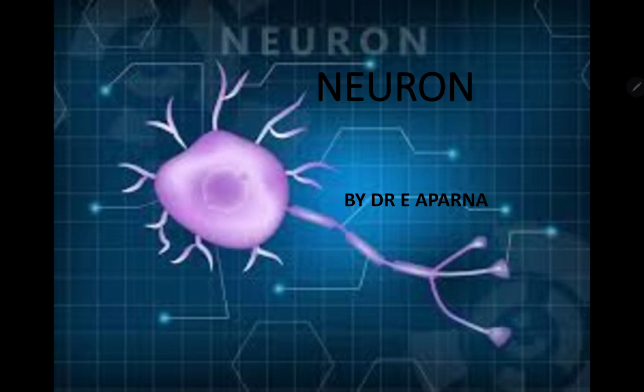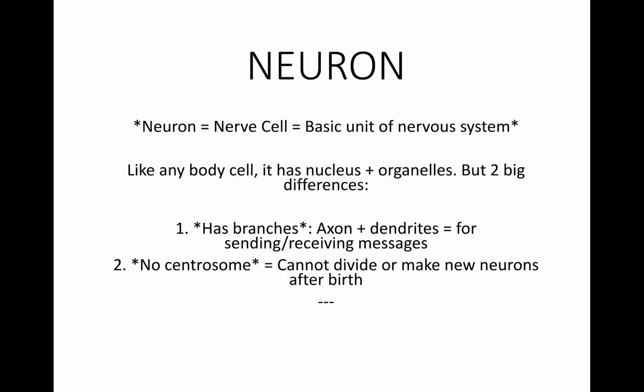Neuron. So what is a neuron? A neuron is nothing but a nerve cell. It is the basic unit of the nervous system. Like any other body cell, it has a nucleus and organelles. But there are two big differences seen here: a neuron has branches and it does not contain any centrosome.